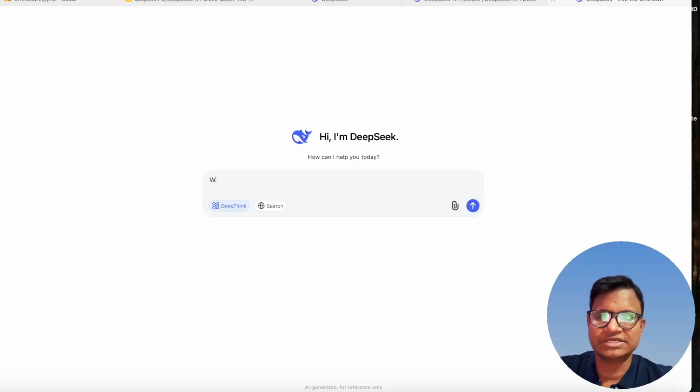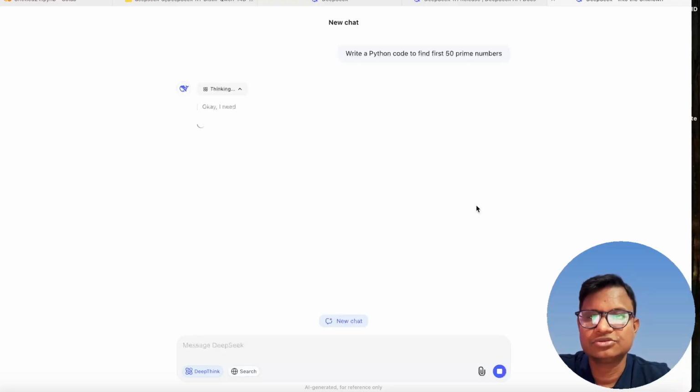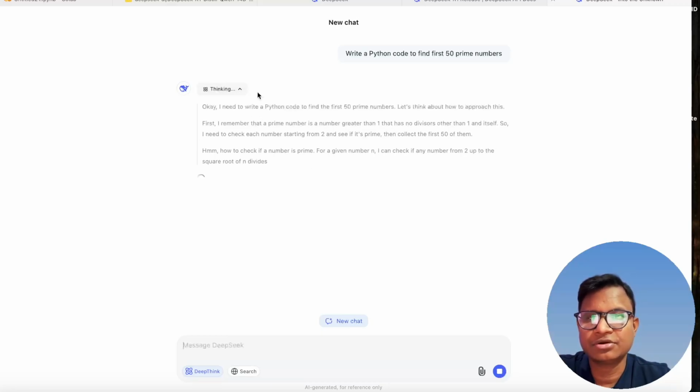We'll ask it to write a Python code to find the first 50 prime numbers. Let's see how it processes this. Basically it will think out loud.